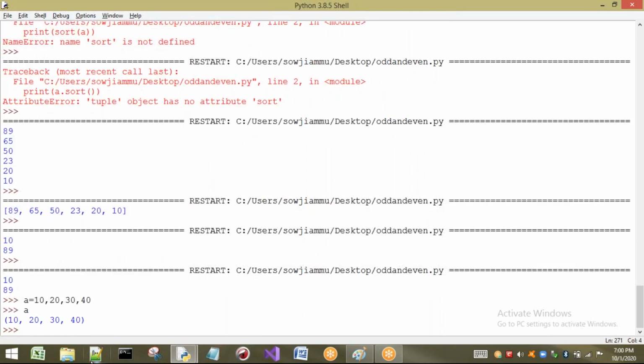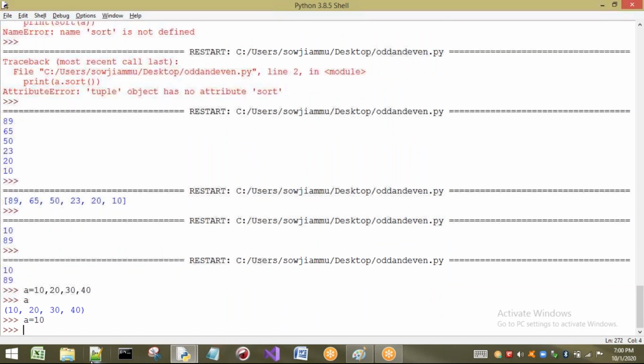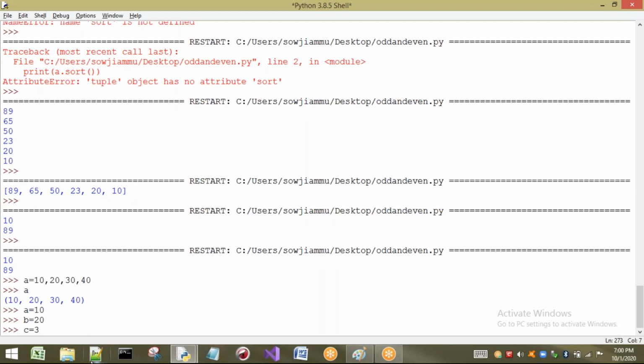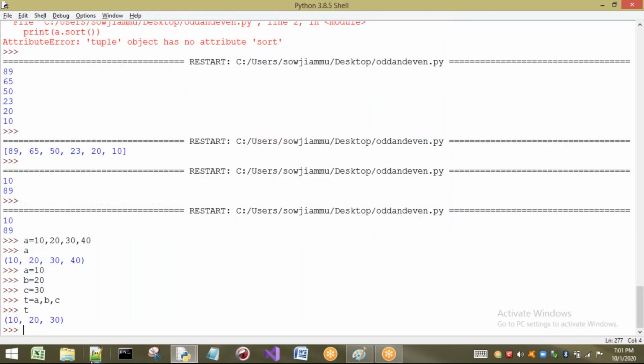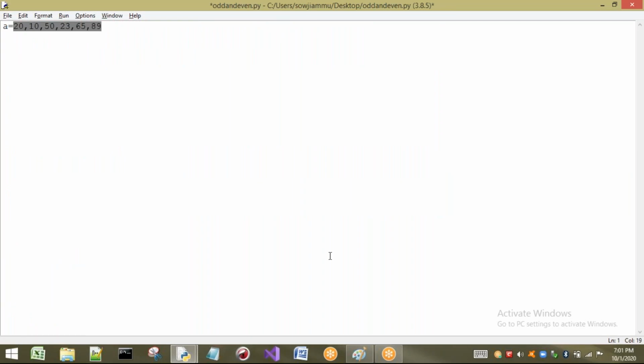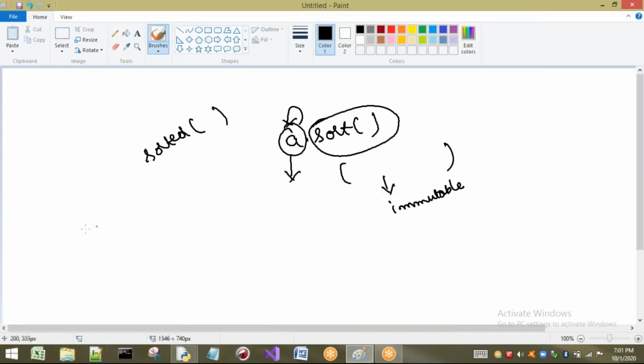Otherwise, we can take individual elements also like this. A equal to 10, B equal to 20, and C equal to 30 I can take, and directly what can I write? T equal to A comma B comma C. Now what I am doing here, I am going to pack a group of elements into T. This concept is called packing, so which packing? Tuple packing.